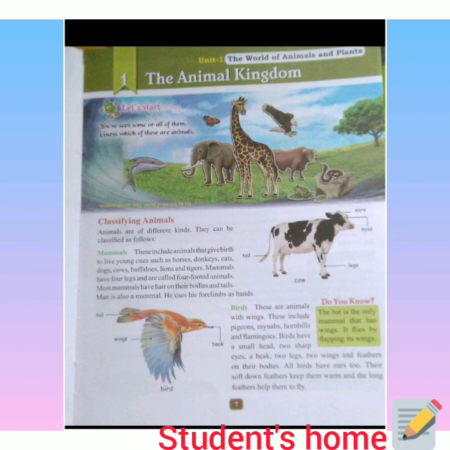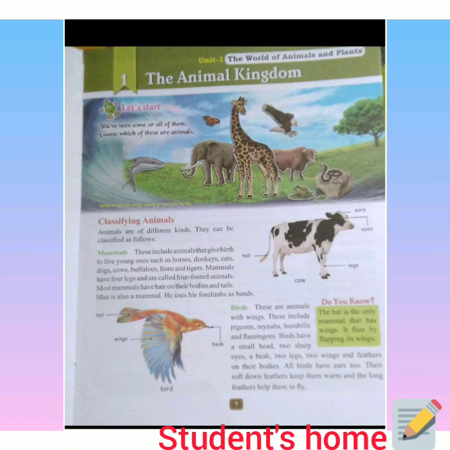So class, as you can see in the book, this first page is explaining about the first two groups of animals, that is mammals and birds. The first group, the mammals, they are explaining as those animals who give birth to live young ones. Young ones are basically the baby ones. Okay, so who are these animals here? Like horses, donkey, cat, dog, cows, buffaloes. So all these animals are those animals who give birth to the young ones.